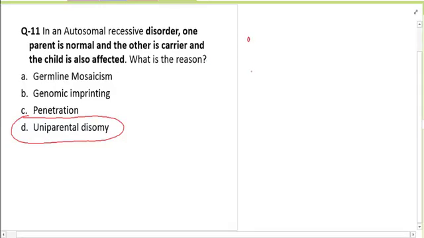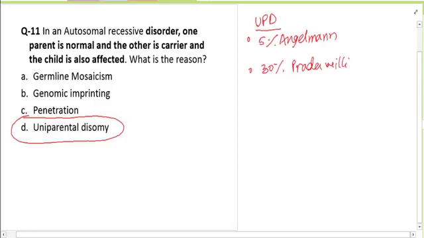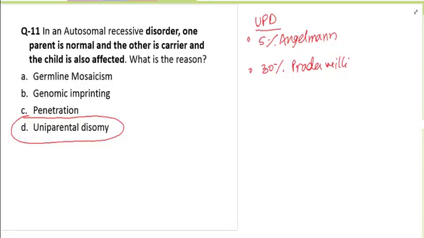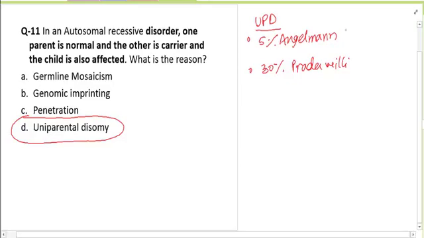You get both abnormal alleles from a single parent. Remember that uniparental disomy accounts for almost 5% of Angelman syndrome and 30% of Prader-Willi syndrome.